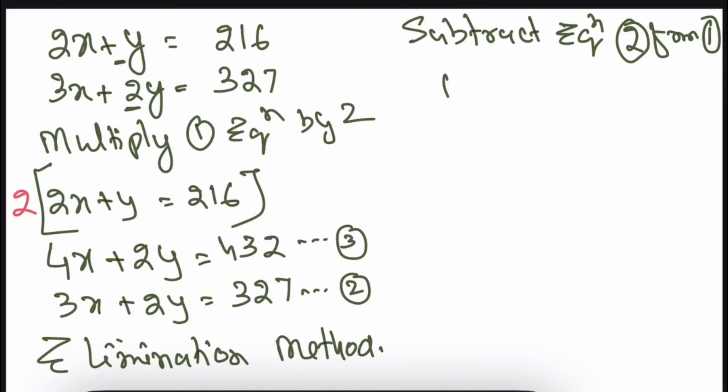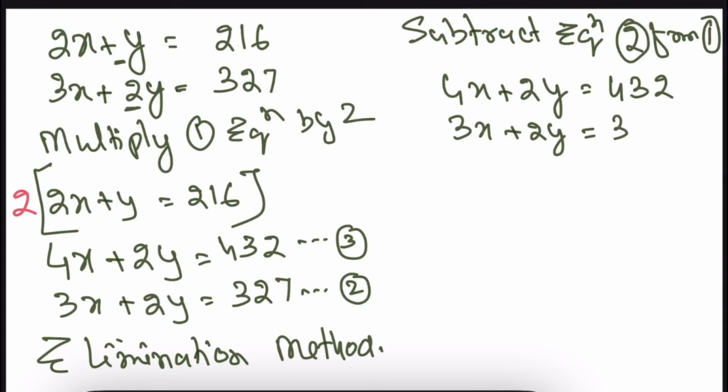So 4x plus 2y equals 432, and 3x plus 2y equals 327. Now subtract.